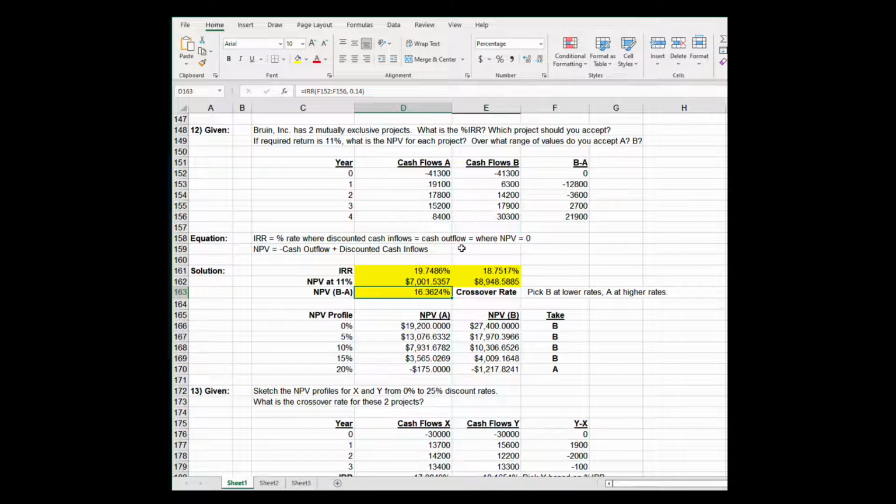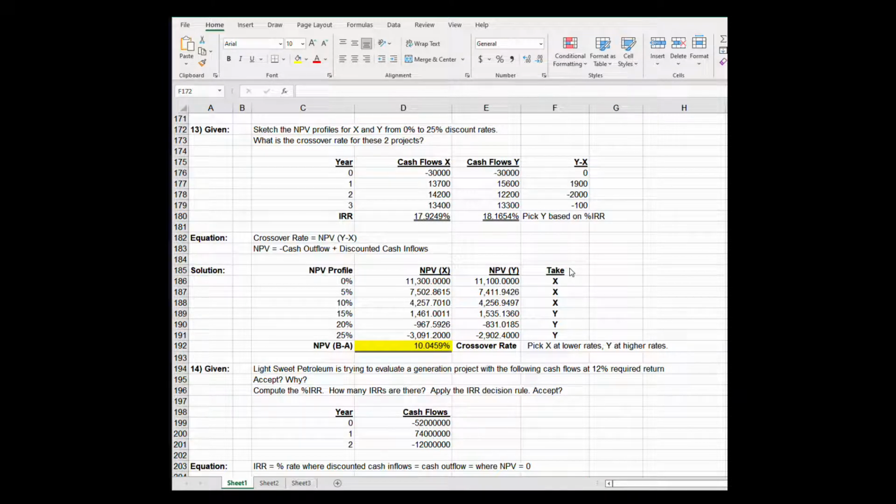One thing we learned from this is be careful with mutually exclusive projects. Can't do them both, but they might have a crossover point. And as I said, you can see on this NPV profile from 0 to 20% that I take project B at lower rates, and then all of a sudden it flips over, between 15 and 20%, right around 16.3624%, I cross over, and then at higher discount rates, I take project A. And there are your answers to problems 9 through 12.